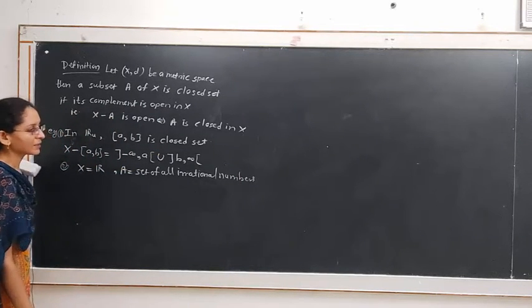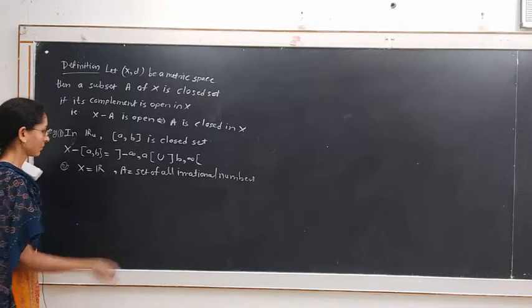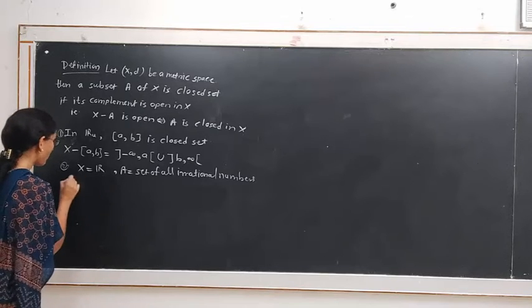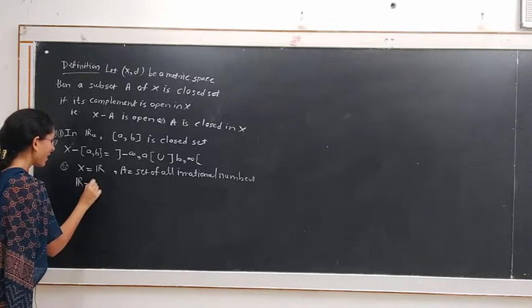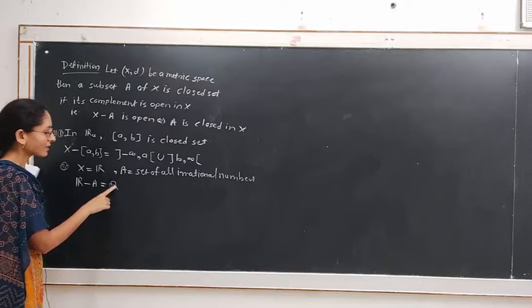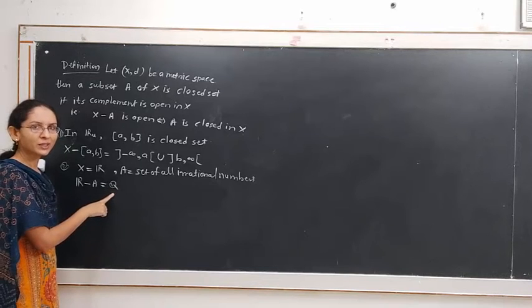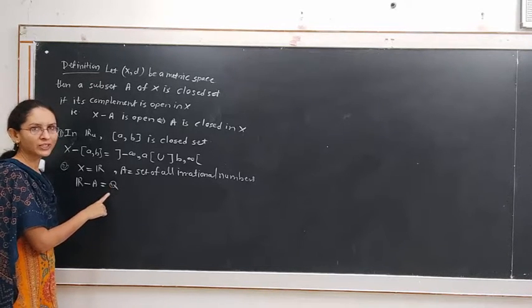Then this set of irrational numbers will not be a closed set, because its complement, R minus A, is Q, the set of rational numbers, and the set of rational numbers is not an open set, because it is not a neighborhood of each of its points.